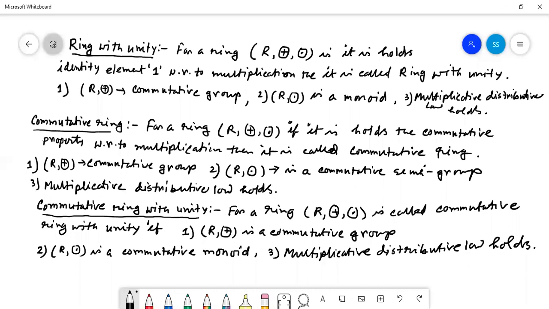Is it clear to everybody? These are very much required to solve any kind of problem of our ring. Is it clear? Yes, sir. Sir, show some examples. Okay, at first I will give the definition. If you understood the definition, then the examples will obviously be understood. I will give some examples. Just wait for some minutes.